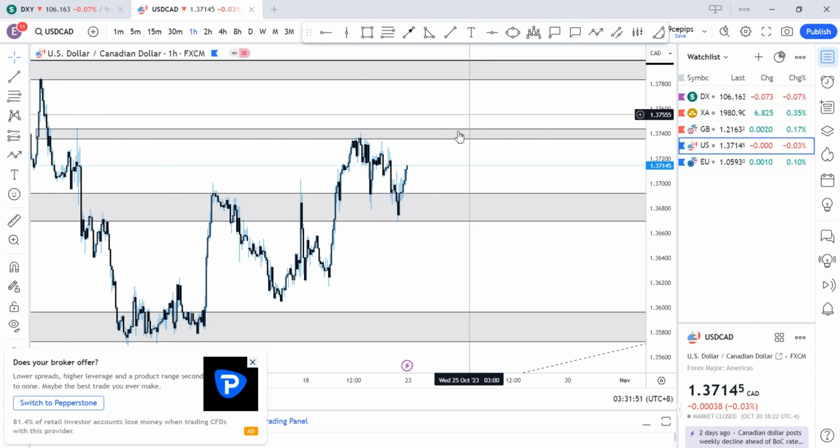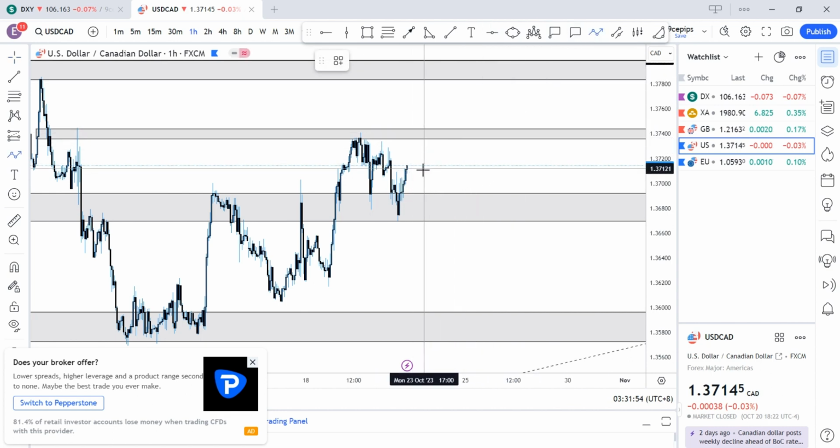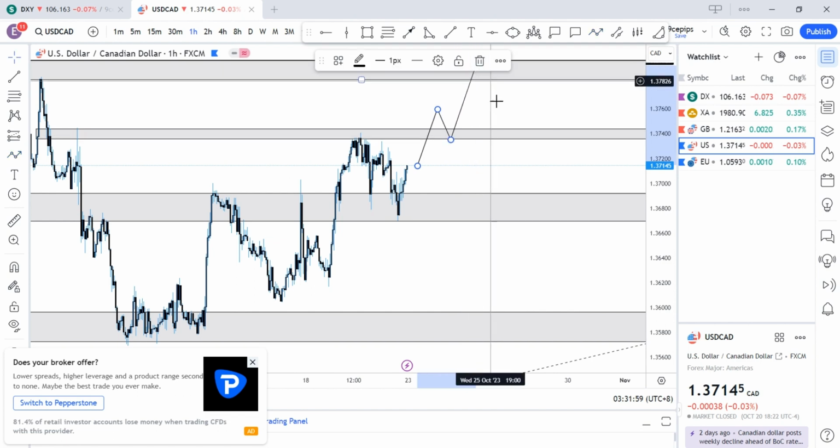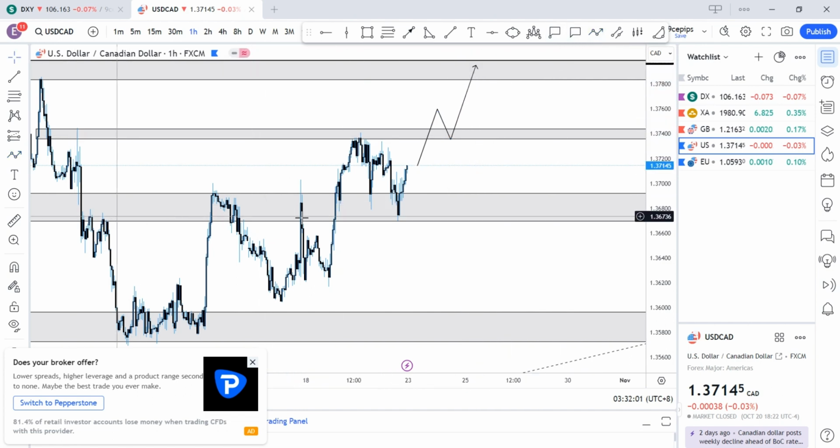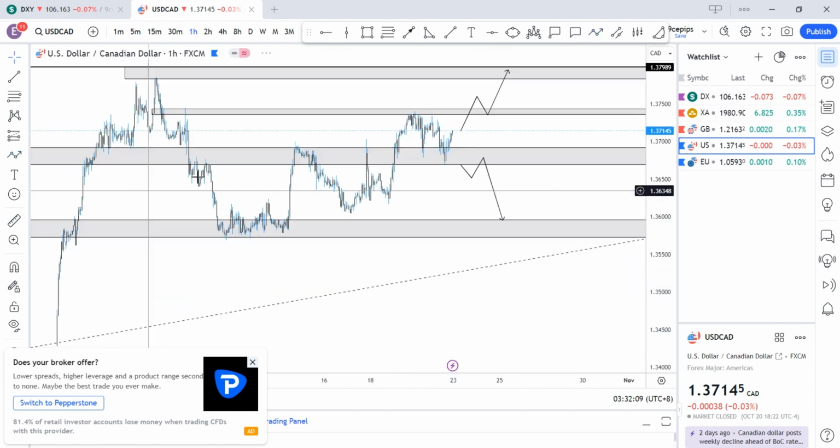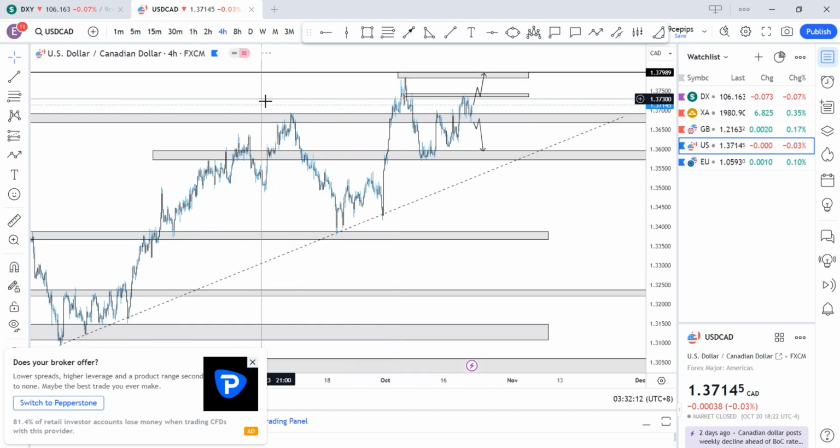It's as simple as this: if price continues the bullish movement here, we need to break this region, retest this region, and continue to the upside. I'll only be bearish if price comes back to break this key important region here, and then maybe as easy as break, retest here, then we might see price come all the way to this region. That's simple on USDCAD.